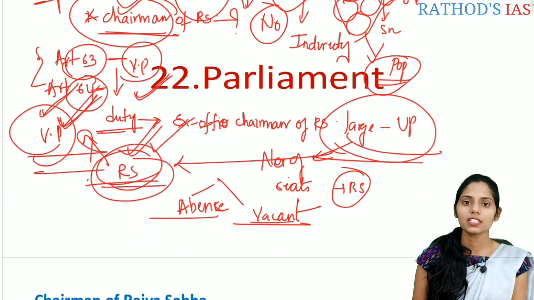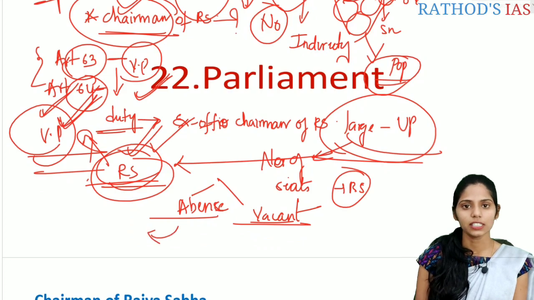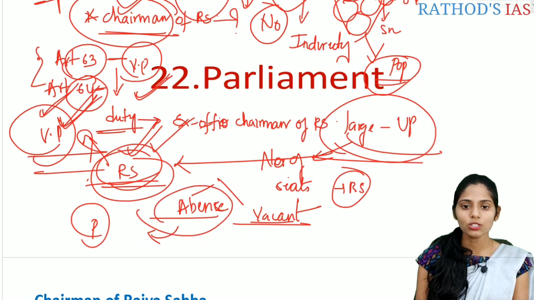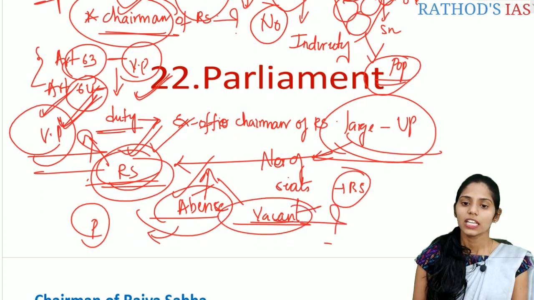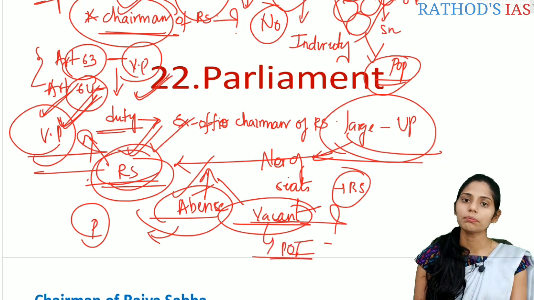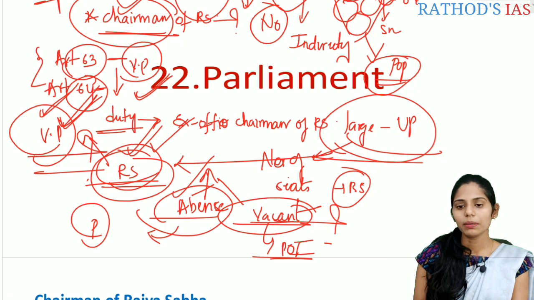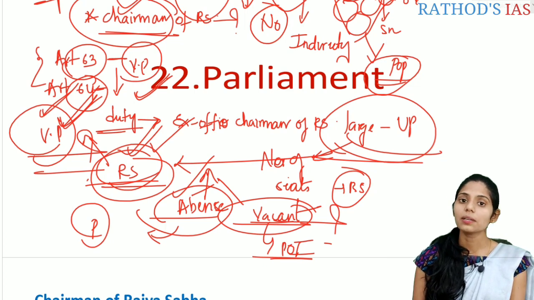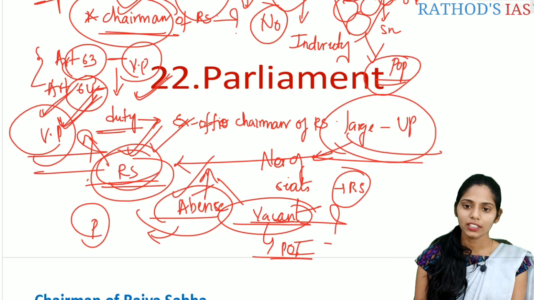So what is the absence? Whenever this Vice President is there, but he is doing the duty of the President, that is the absence of the Vice President, and the Chairmanship of the Rajya Sabha is taken up by the Deputy Chairman. But what happens in the case of a vacancy? In the case of a vacancy, the President of India will appoint any other member to act as a temporary chairman to the Rajya Sabha. This person is called a Chairman Pro Tem.